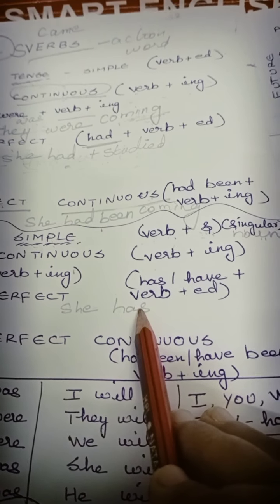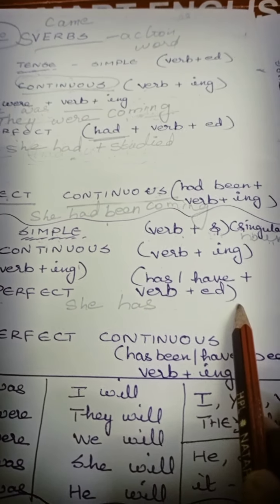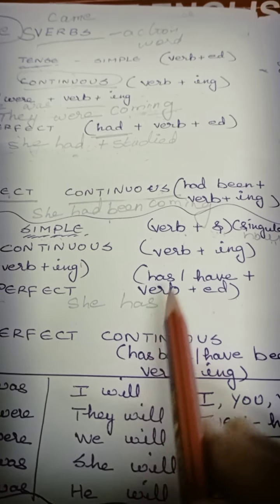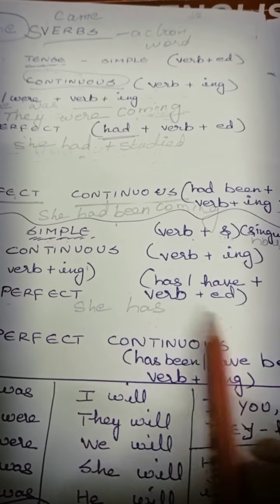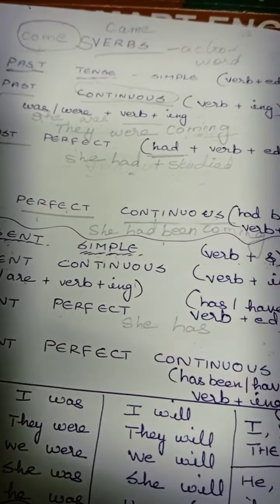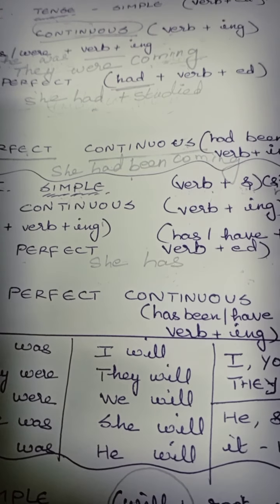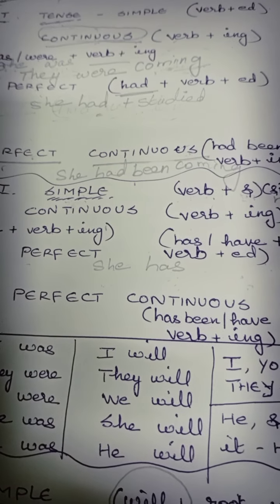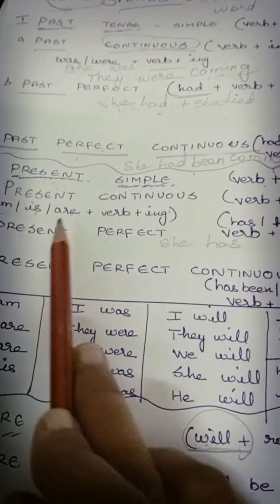So, she has written. He has written. It has eaten. But I have, not has. I have written. We have written. They have written. And you have written. Remember, I, you, we, they. In present perfect, you will just be having "have." For she, he, and it, you will be having "has." Did you understand this, children?